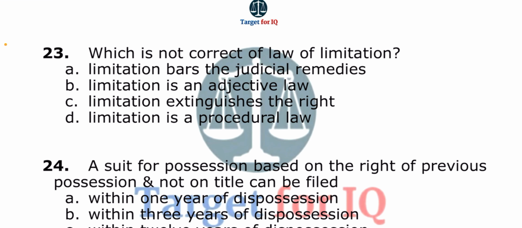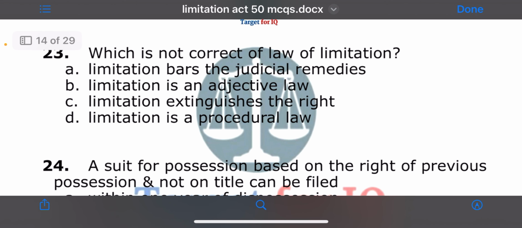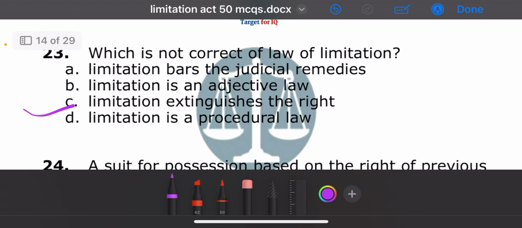Next question. Which is not correct of law of limitation? A. Limitation bars the judicial remedies, B. Limitation is an adjective law, C. Limitation extinguishes the right, or D. Limitation is the procedural law. The correct answer is option C. Limitation extinguishes the right.